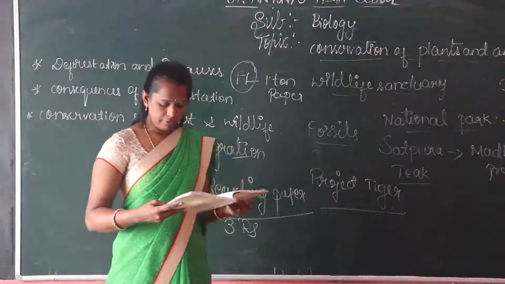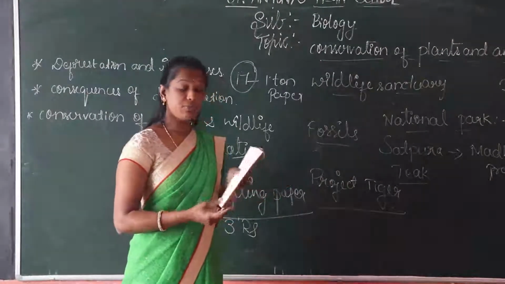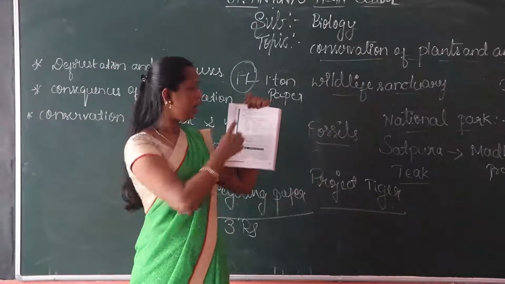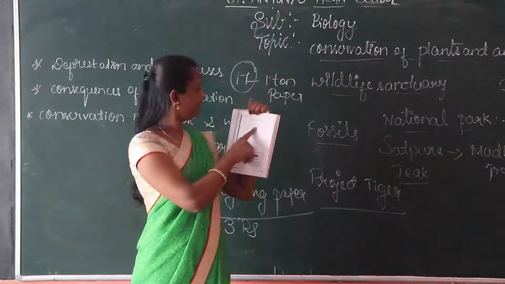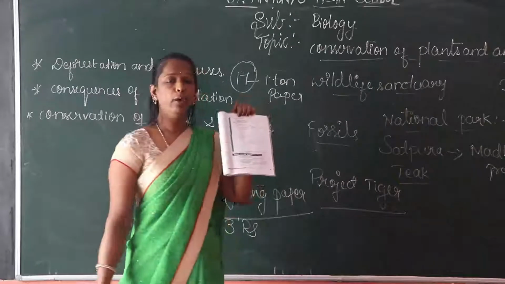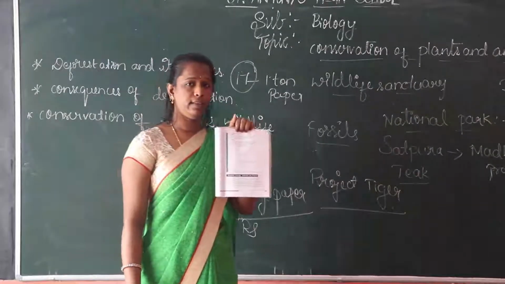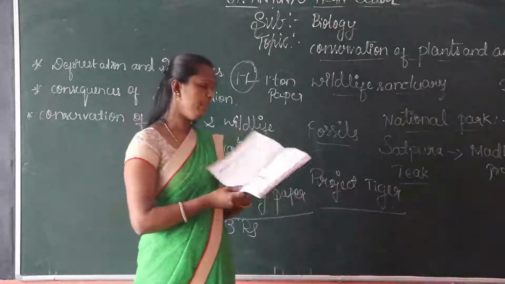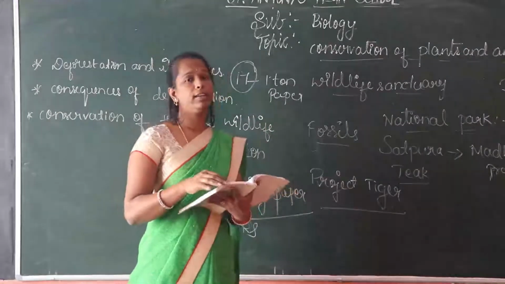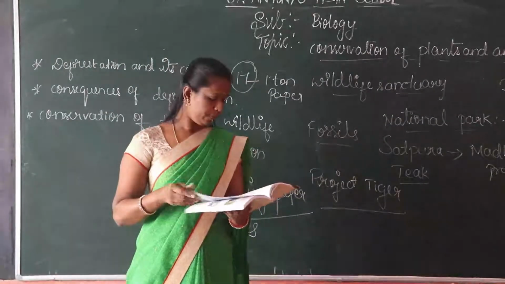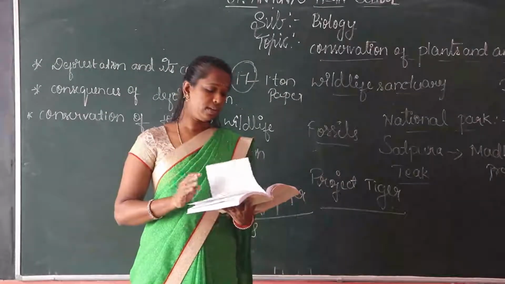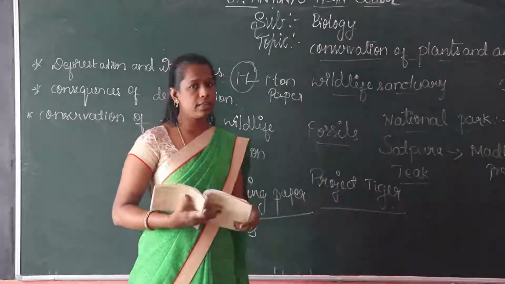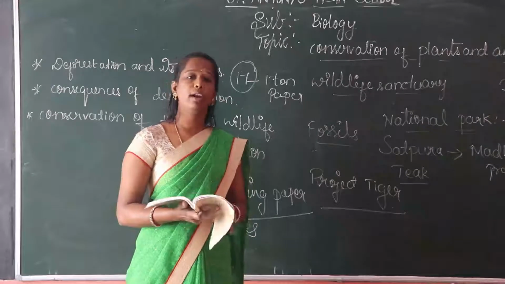Here is a puzzle from page number 75. This is an activity for you, children of 8th standard. Complete this word puzzle using your pencil. It's a simple assignment for you. Next class, I will give the classwork through your WhatsApp group. First, you have to read this lesson, Conservation of Plants and Animals, and then underline the words.